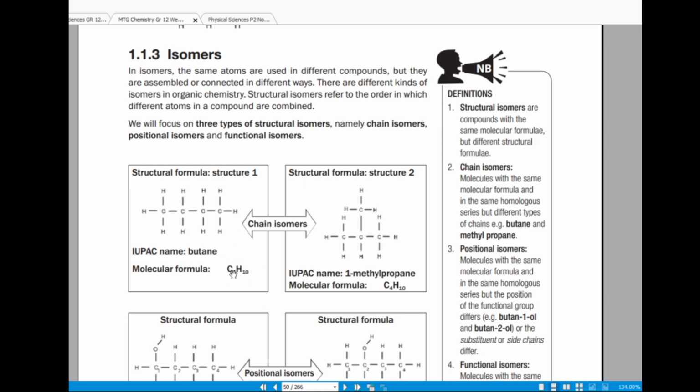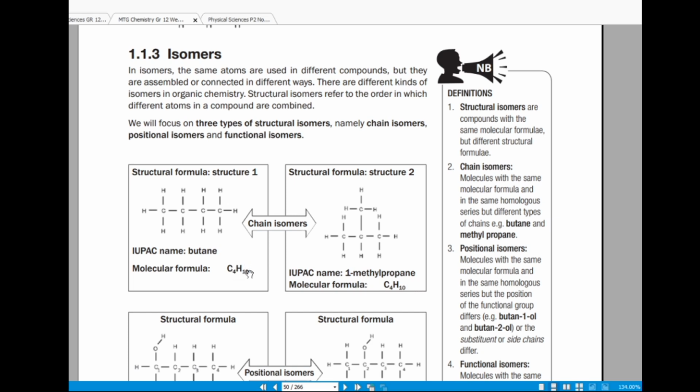So if you have C4H10, this is a molecular formula, right? And then this is a structural formula. And you can see this structural formula also has the same molecular formula.